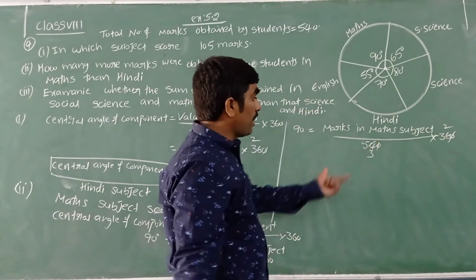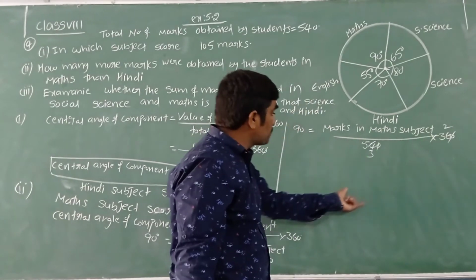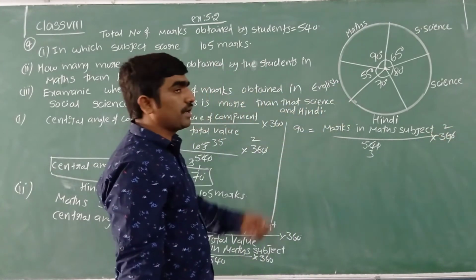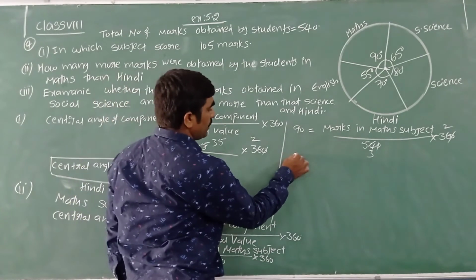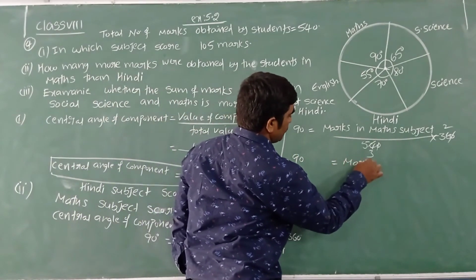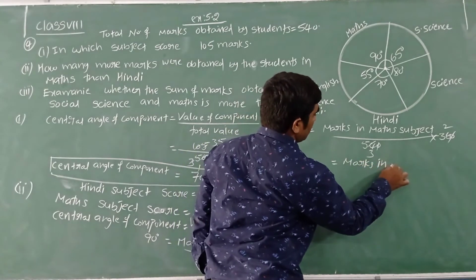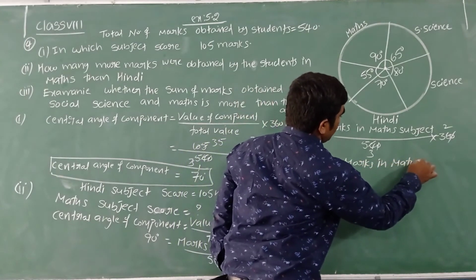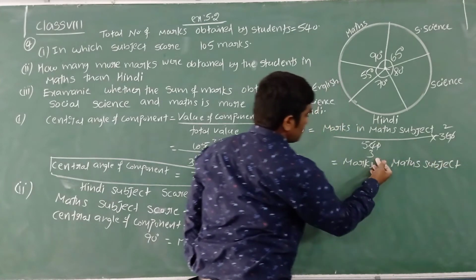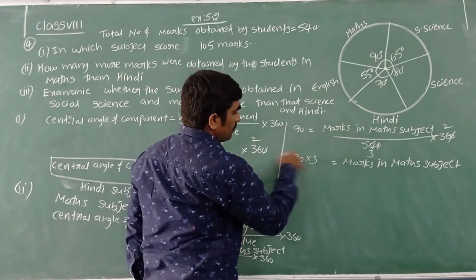How can I find the marks in the math subject? By 3, we transpose that side and it will become into; this into 2, we transpose this side and it will become division. Like right here: 90 is equal to marks in maths subject. So this by 3 we transpose will become into 3.